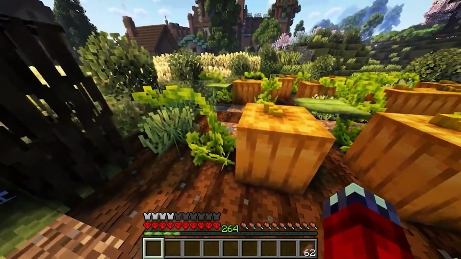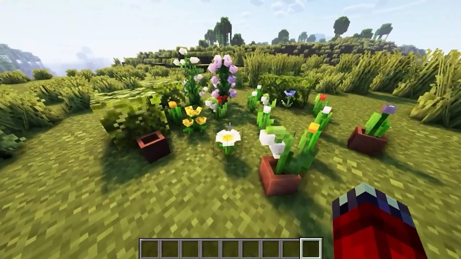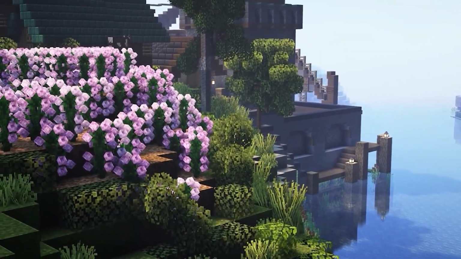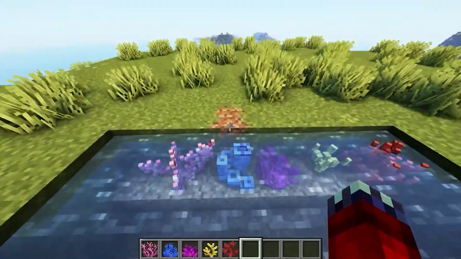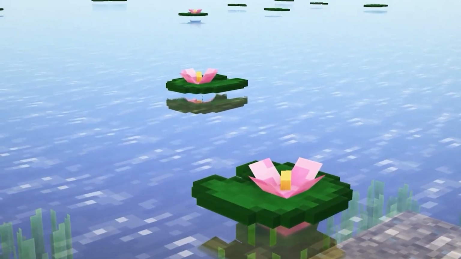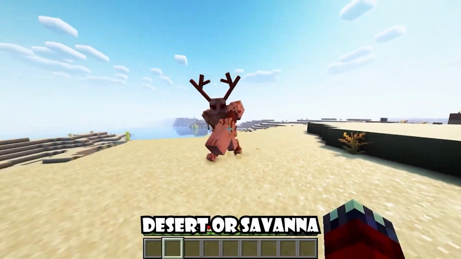You can build it in extreme hill biomes, where a mob can pop out from infested stone, or near a stronghold, where there's already a silverfish spawner inside. And always prefer a flat area where it is easier to build on. And always make sure that you are not building this farm in hot biomes, like a desert or savanna.